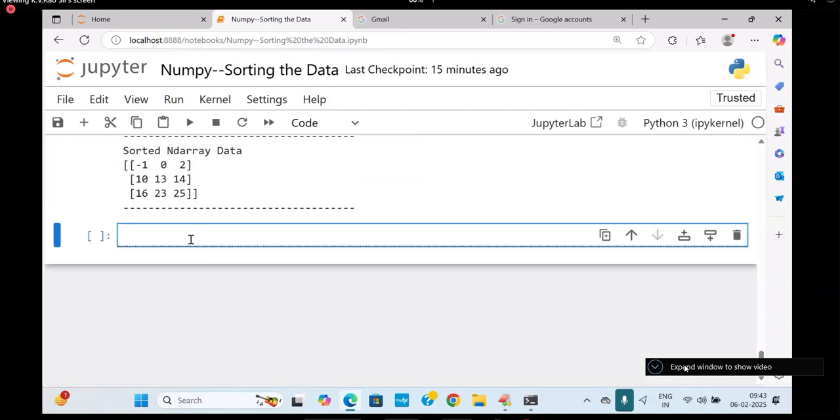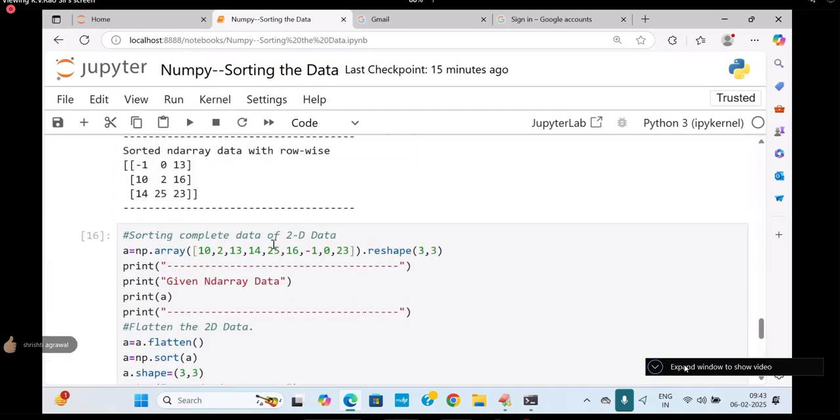This is done. Are you following me? Right. In simple words, any data is given, you flatten it and apply the sort and then get it into the shape like that.